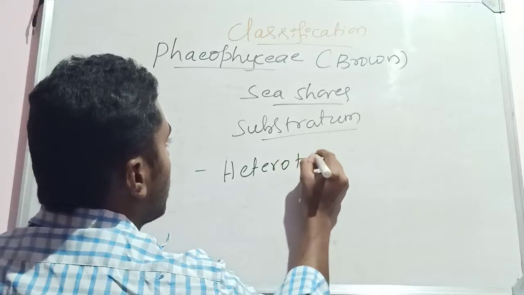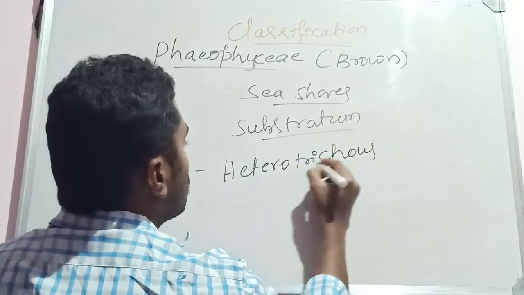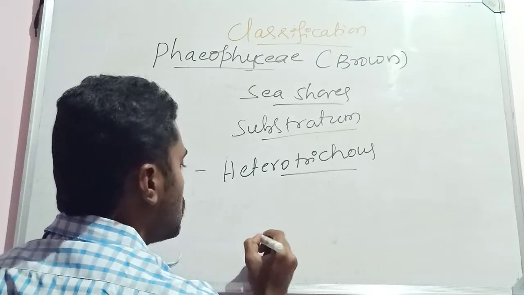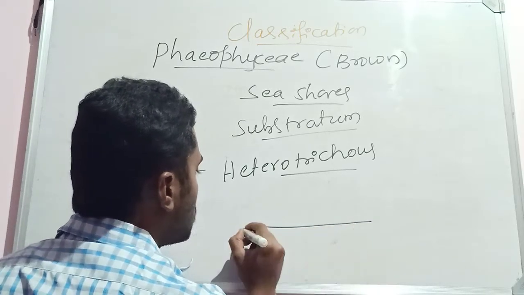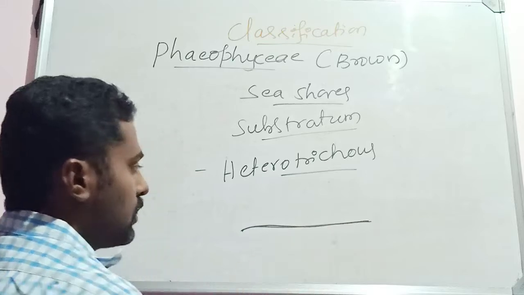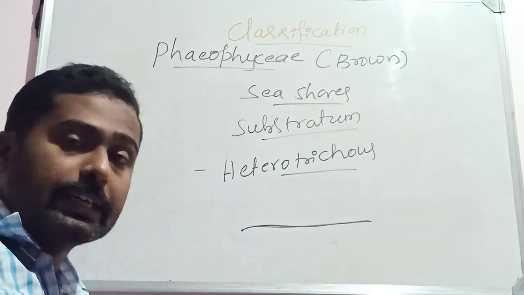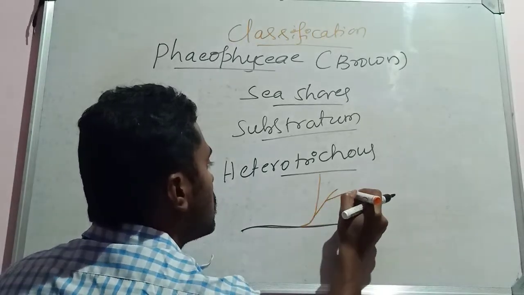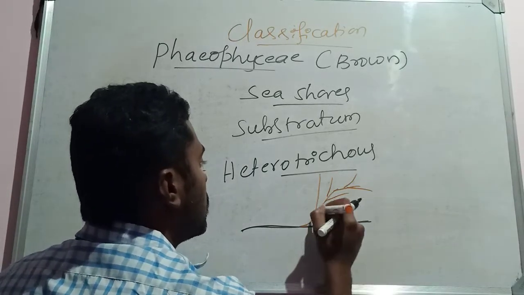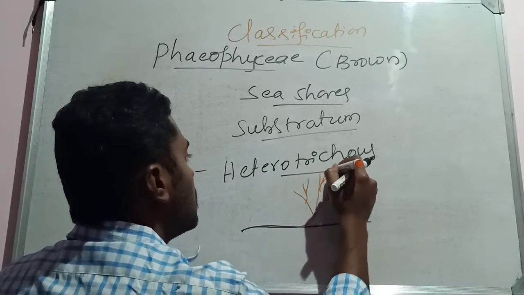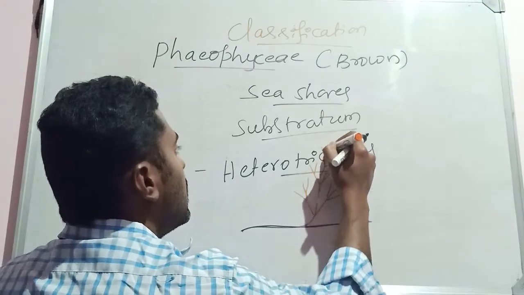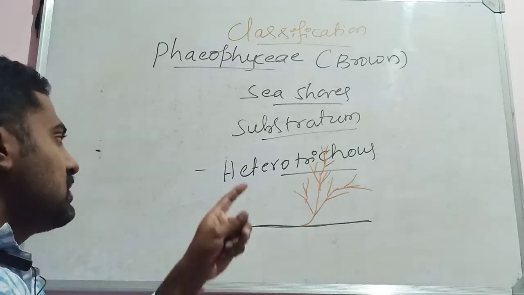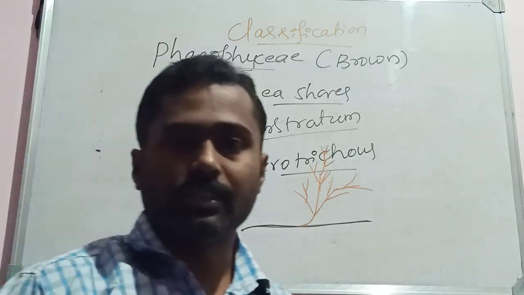What is this heterotrichous branching? Here we can see two kinds of branches. One branch grows horizontally, creeping over the surface of the substratum, and another branch grows vertically, where it can produce many branches further. Such a type of branching is called heterotrichous branching.